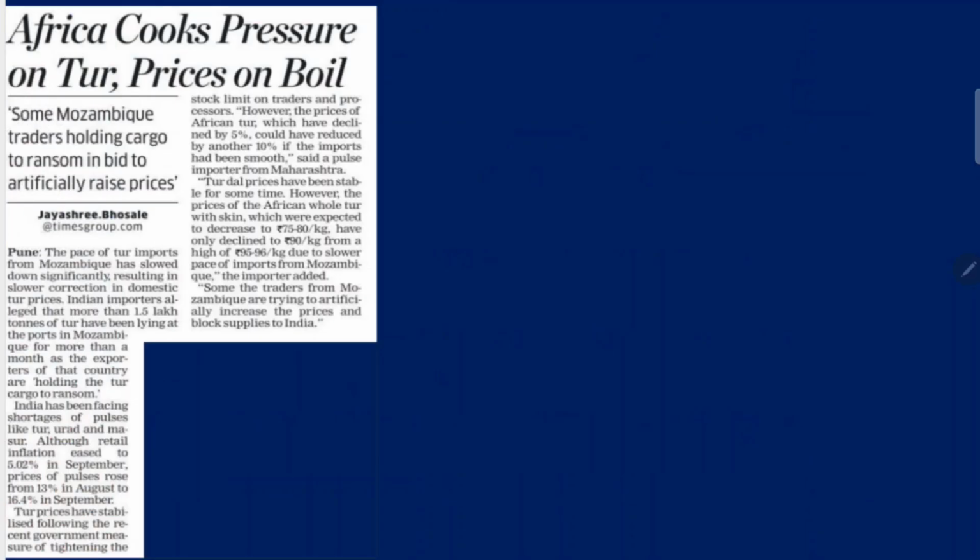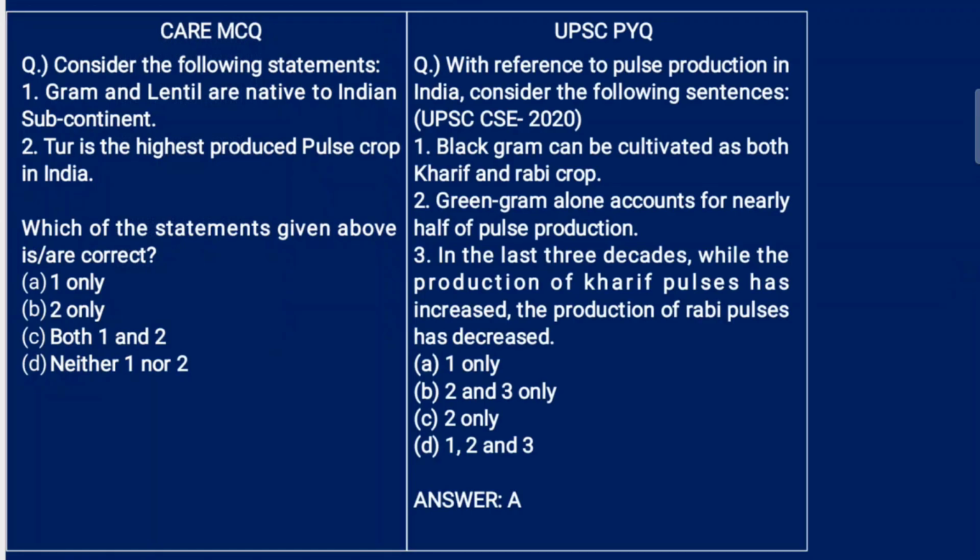Now, next article. Africa cooks pressure on tur, that is tur dal, prices on boil. Some Mozambique traders are holding cargo to ransom in a bid to artificially raise prices. This is a very artificial method to increase the prices.